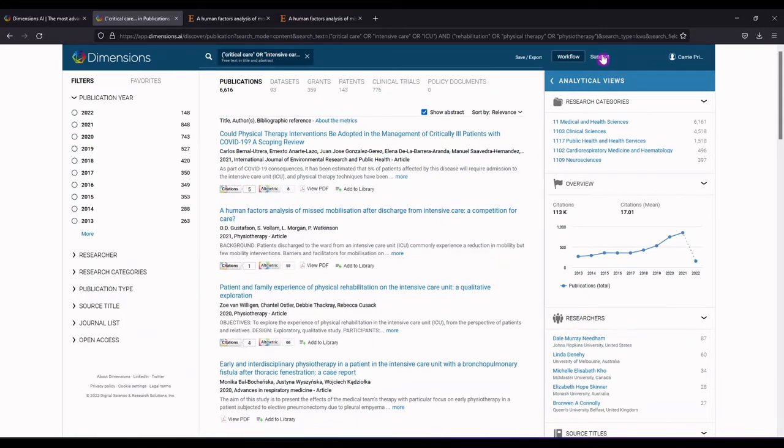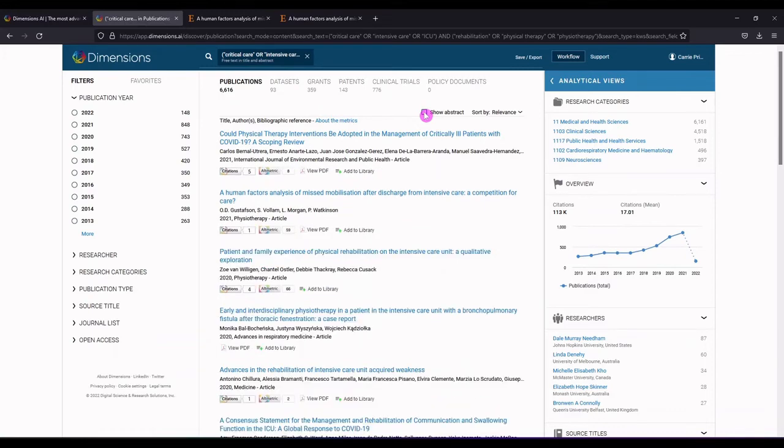Notice that they do have support pages if you need help with this platform. And there are some little links below each record to show you more. So that's the dimensions badge. Here's the altmetric attention score. Here's the PDF. And here's where you can add it to your ReadCube library. You can also have a simpler view by clicking on Show Abstract or Not.